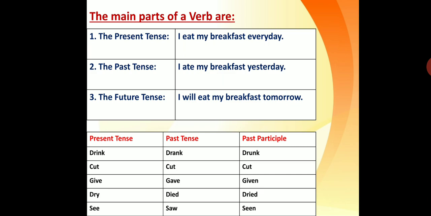So like that you can go on adding, so it is not at all required, but you should know these tables very perfectly. Many of you make mistakes when you are making this table. Give, gave, gave, some people write. Some people write dry, dried, again dry. See, seen, saw. This is not at all good. There are so many textbooks you have had since the first standard till today, till you reach the 7th standard. So many verbs you went through.